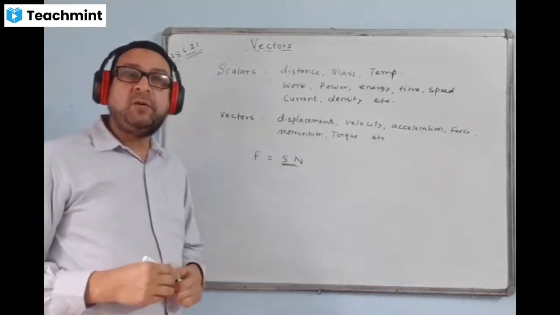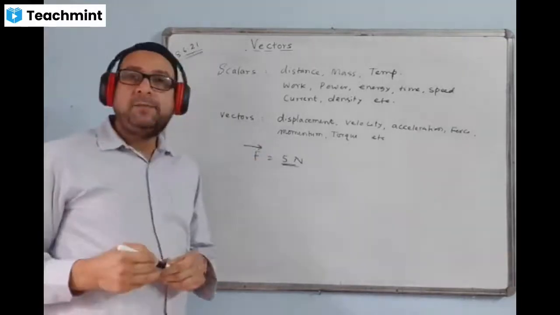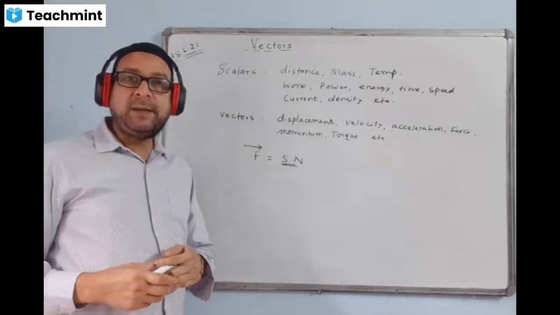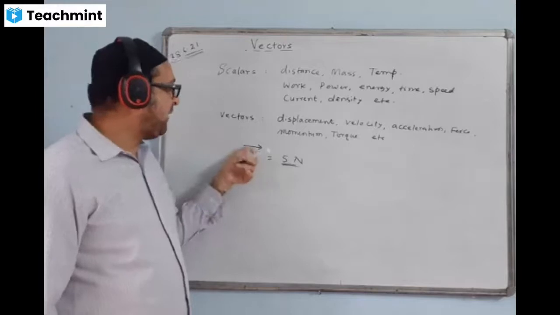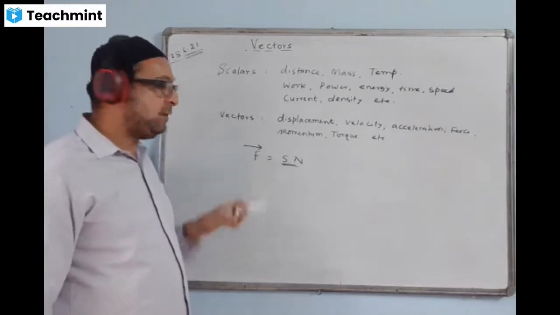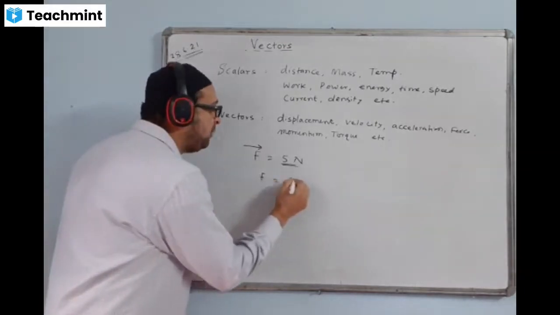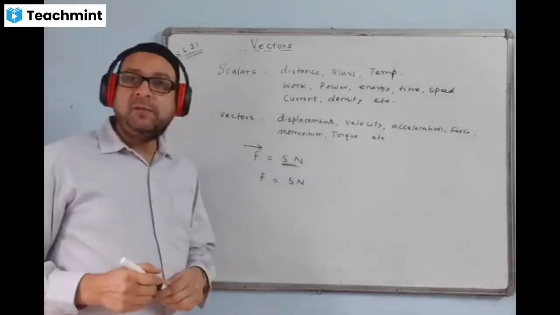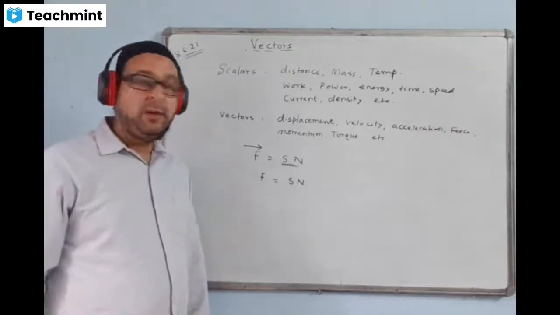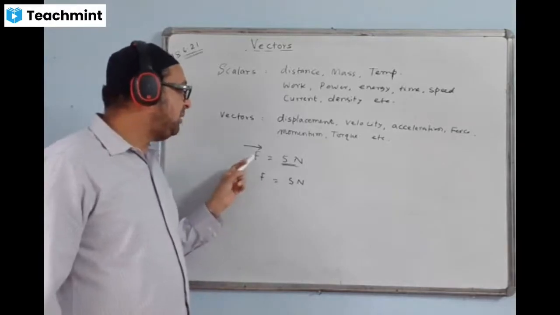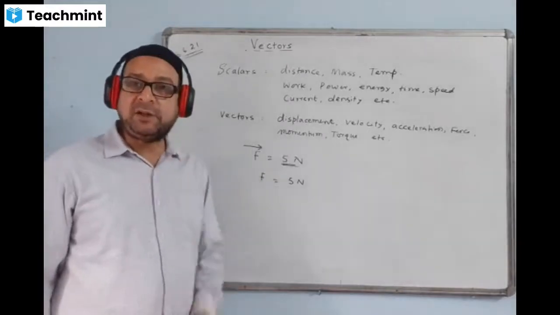Okay, but to express it in vector form, we have to put an arrow on top of it. Any vector quantity is represented by an arrow on top of it. This will tell you the vector force. We say force vector. If I write only F, that means it's only force without vector, that means it has only magnitude. We are talking about only the magnitude. But when you write it with the arrow, it tells you that the vector force must have a magnitude and must have a specific direction.